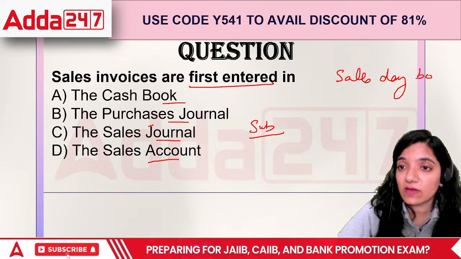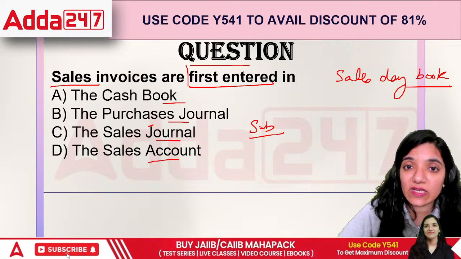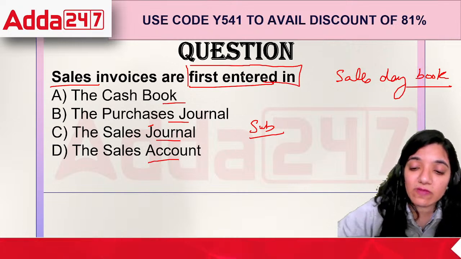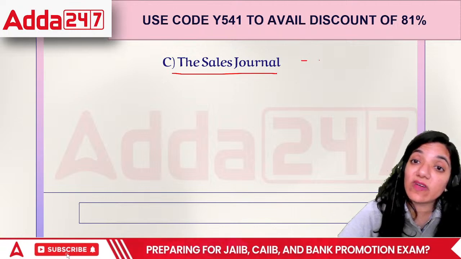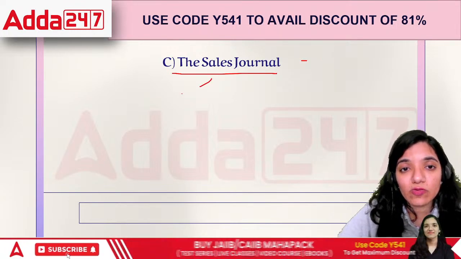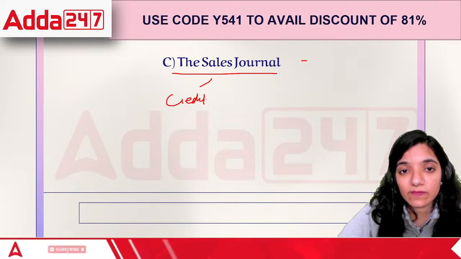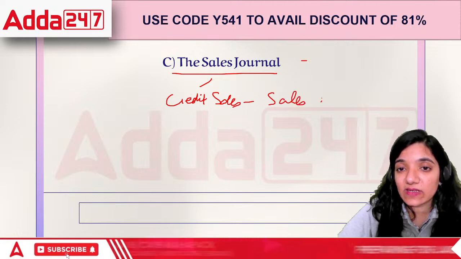Sales invoices are first entered in the sales journal. Then we will take it to the ledger, which will include the credit, sales taken to sales day book.